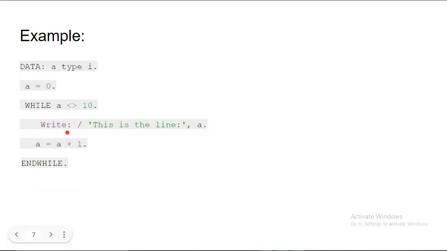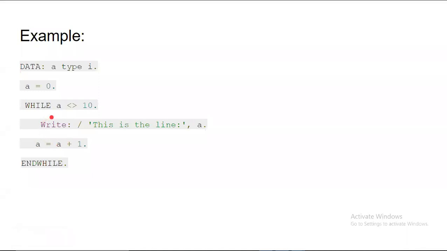Now the next time when you execute this statement and it displays this message, what is the current value of a? Now a became 1. So it will print "this is the line colon 1". Then this 1 will be incremented, 1 plus 1, it will become 2. Then when it becomes 2, again it will check the condition. It will run for how many times?